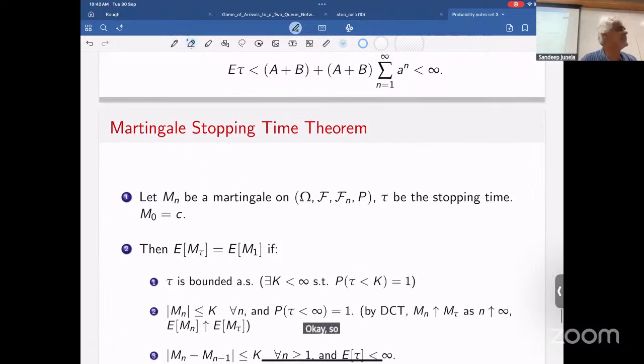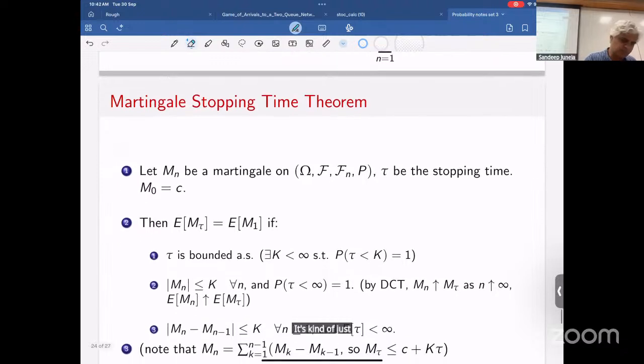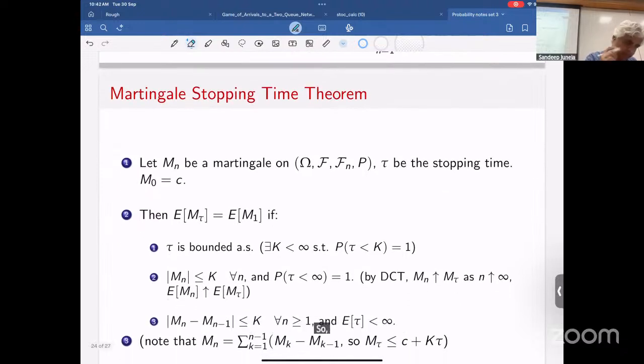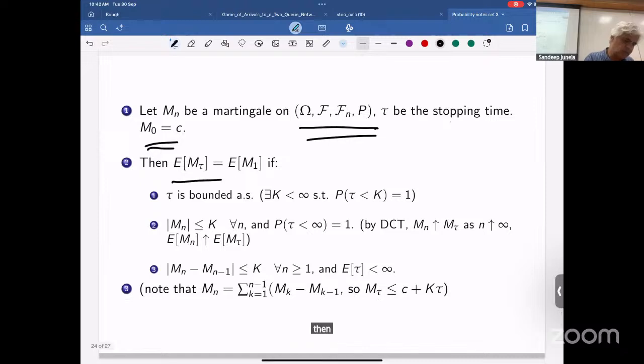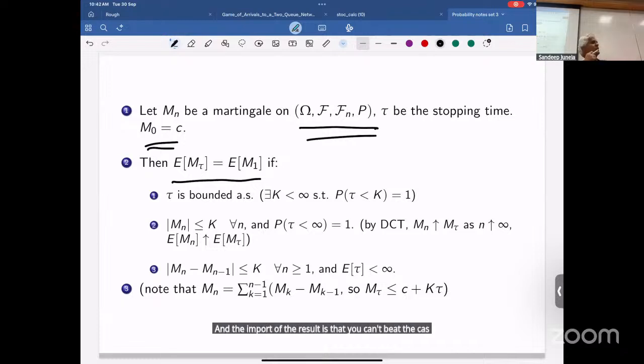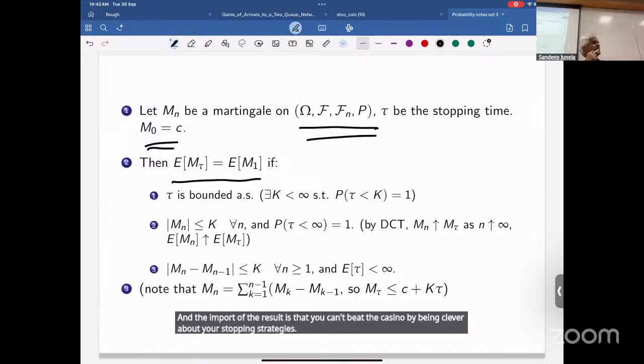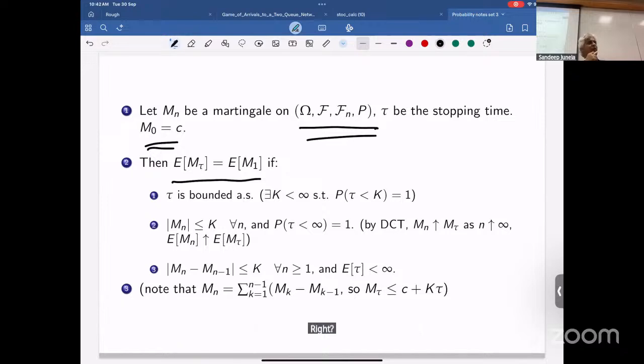Okay, so now let's state the big martingale stopping time theorem. It's kind of just putting everything together. Let Mn be a martingale on my space with the filtration Fn, tau a stopping time, and M0 equal to some constant. Then E of M tau is equal to E of M0. That's a big result, and the import of the result is that you can't beat the casino by being clever about your stopping strategies. No matter what you do, on average, your rewards are going to be the same.